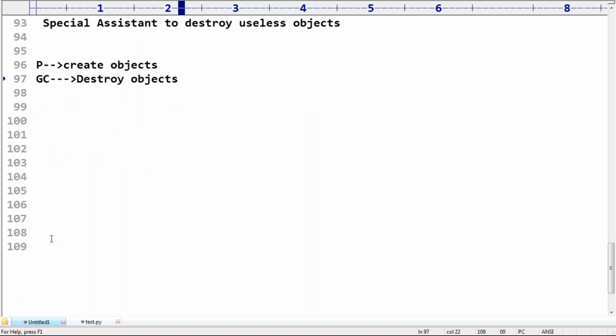Now I have one small doubt, sir. Garbage collector is the part of the interpreter. Correct. Garbage collector is the part of the Python virtual machine.